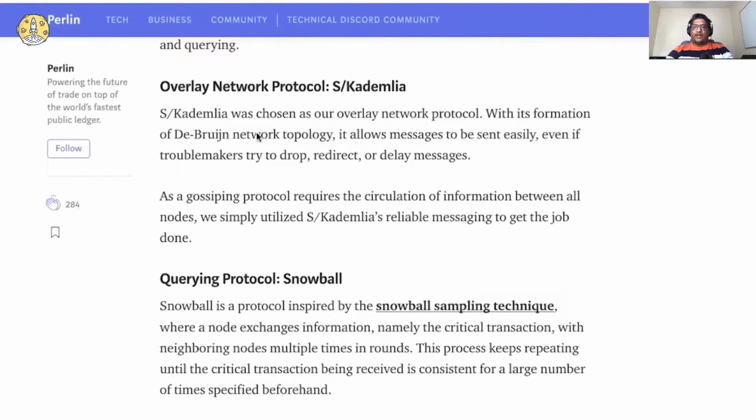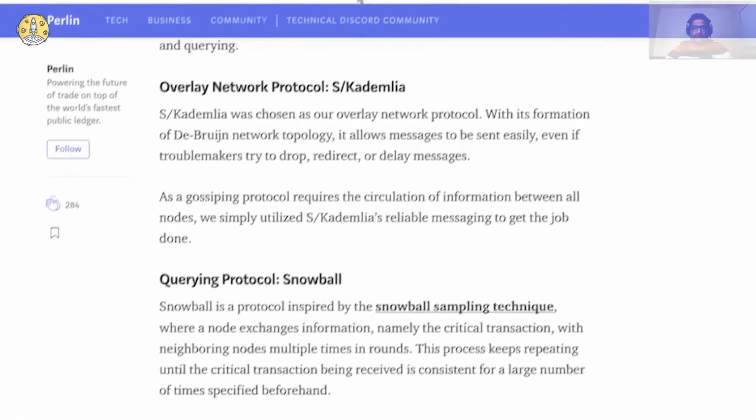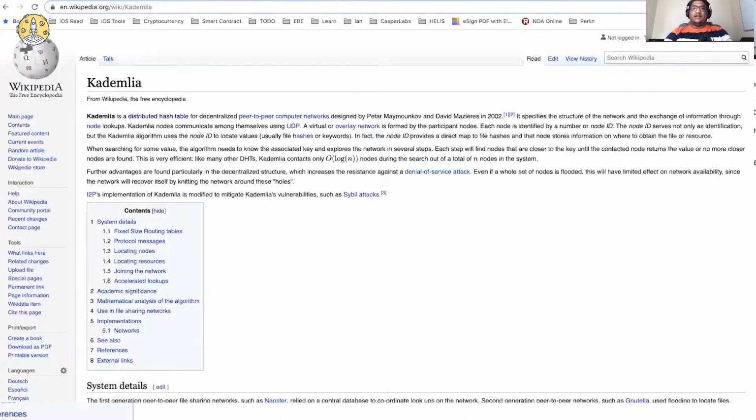And to do these things, they have the design. Two very important factors in the design are the overlay network protocol and the querying protocol. For the overlay network, Wavelet blockchain is using something called Kademlia. I think it's very popular nowadays. Most recent blockchains that I have come across are all using this Kademlia protocol. In a nutshell, Kademlia is a distributed hash table basically for peer-to-peer computer networks, which is much quicker than a conventional blockchain.